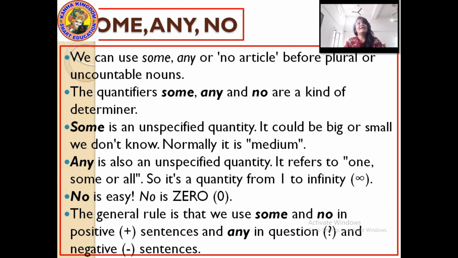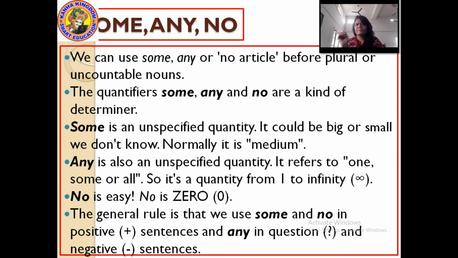Now talking about some. Some is an unspecified quantity. Unspecified quantity means the quantity is not fixed. It could be big, it could be small, you don't know. The quantity can be too much or very little, anything can be there. Normally it is medium.